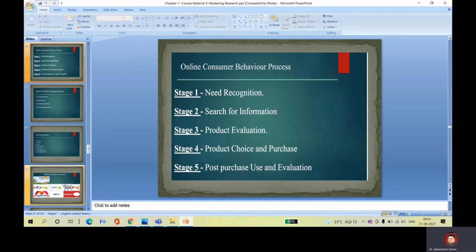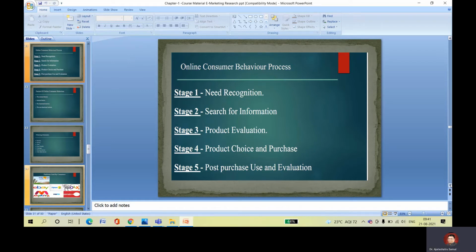Online consumer behavior process. Stage 1 is called need recognition. We should understand the needs and wants of the customers and consumers. Need recognition is one of the most important parameters you need to see. Then only can you do a proper analysis. So we need to understand the need.